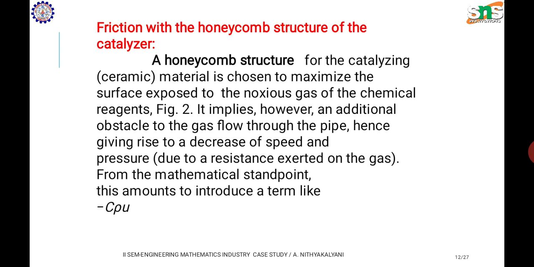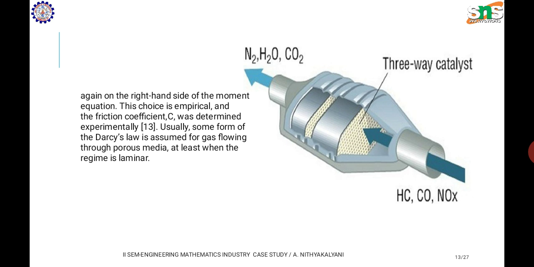Friction with the honeycomb structure of the catalyzer. A honeycomb structure for the catalyzing material is chosen to maximize the surface exposed to the noxious gas of the chemical reagents. It implies, however, an additional obstacle to the gas flow through the pipe, hence giving rise to the decrease of the speed and pressure. Again, on the right hand side of the momentum equation, this choice is empirical and the friction coefficient was determined experimentally.